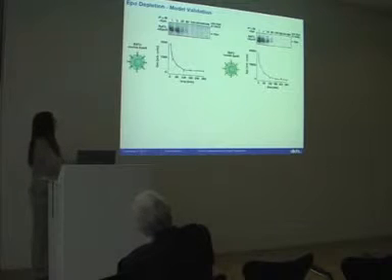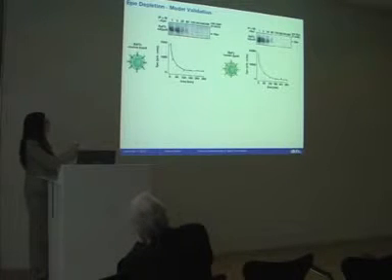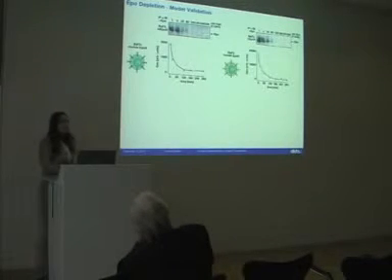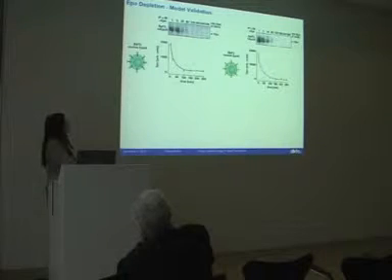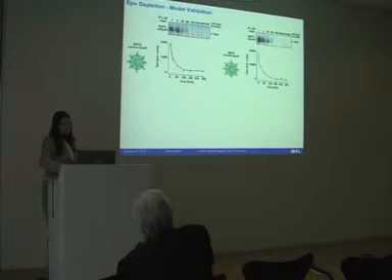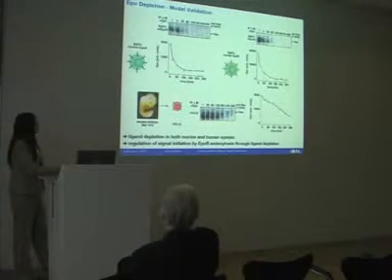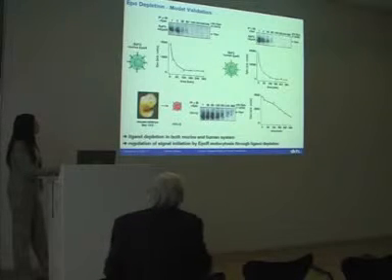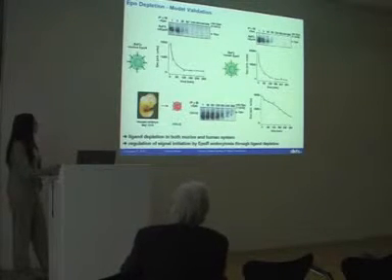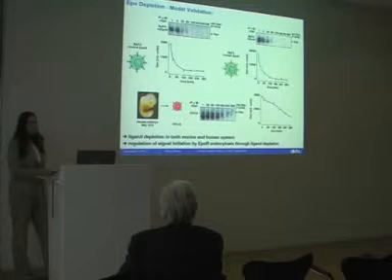And we can not only show this for the murine EPO receptor, which is our standard model system, but we could also show that it's true for the human EPO receptor. Furthermore, we could also confirm these results in primary erythroid progenitor cells that you can isolate from mouse embryos.